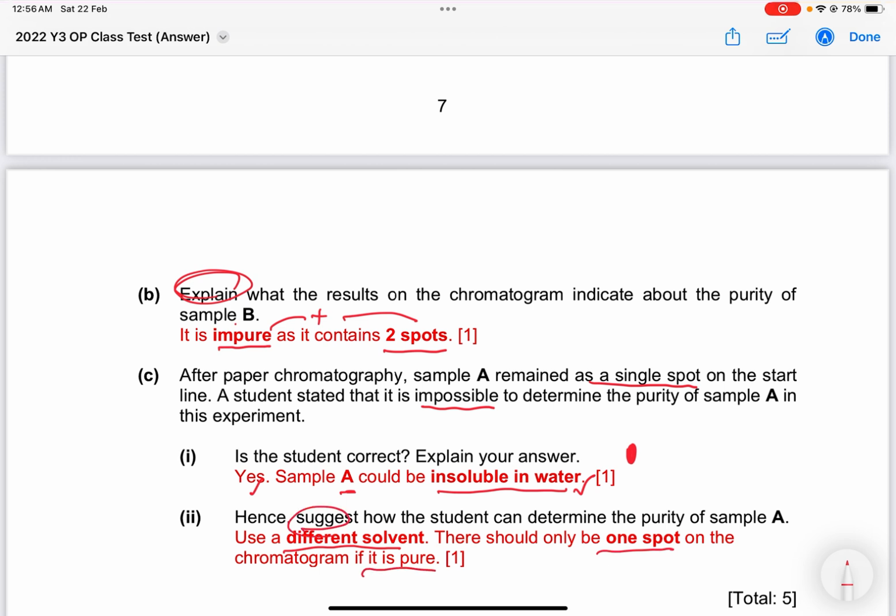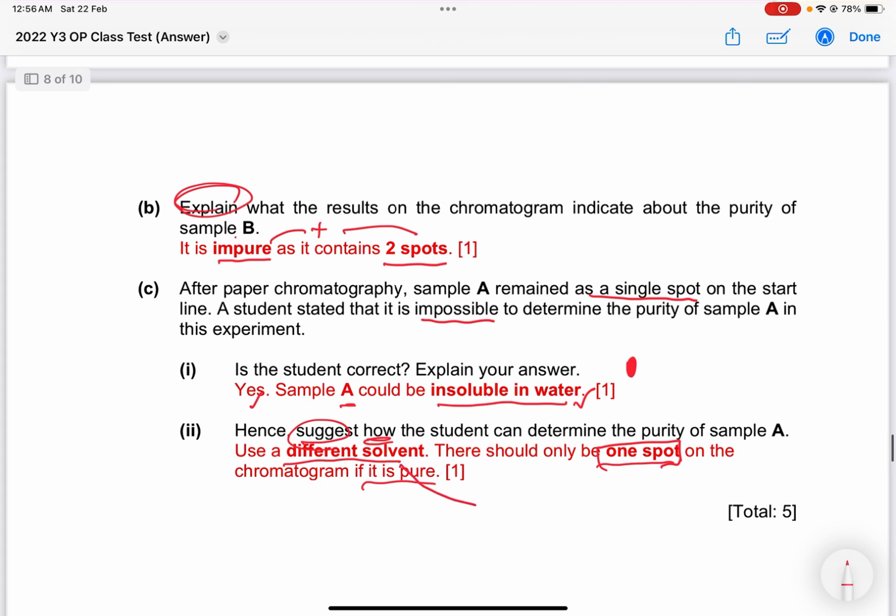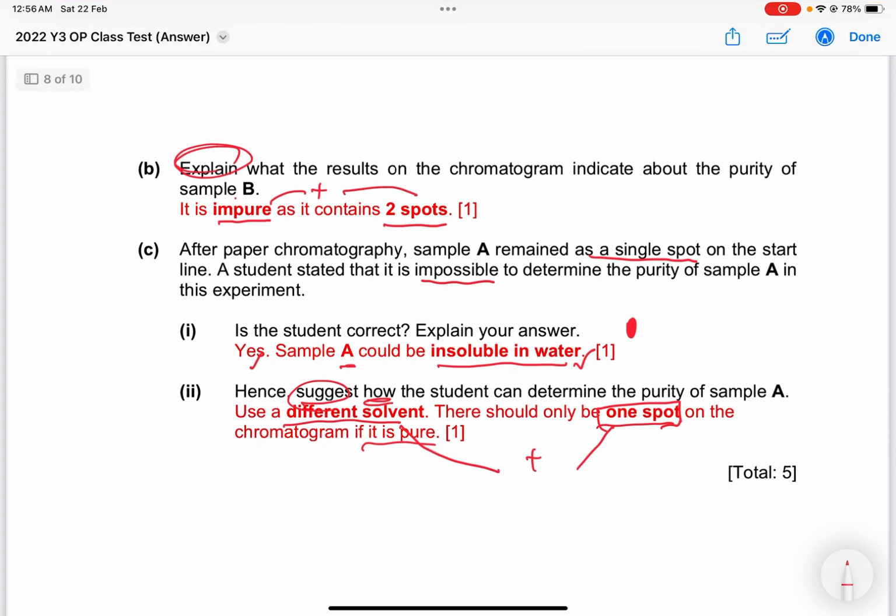So suggest how. Okay, so actually using a different solvent would be sufficient in terms of suggesting, but the thing is you need to suggest how you can determine. So it's not just suggest how to show, you need to explain how this will actually allow the purity to be determined. Therefore, the words one spot here are important as well. So we are looking out for a different solvent plus one spot, then to know that it is pure.